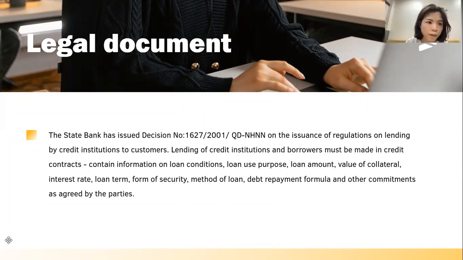And now I will present the legal document. To ensure legality when lending, the State Bank has issued a decision on the issuance of the regulation on lending by credit institutions to customers. Lending between a credit institution and a borrower must be made in a credit contract, including information, loan conditions, loan use purpose, loan amount, and value of collateral.